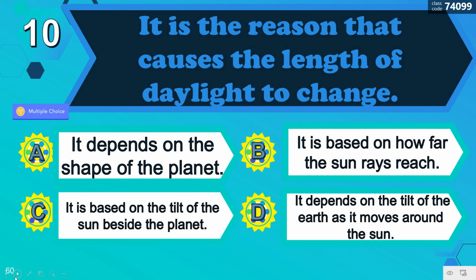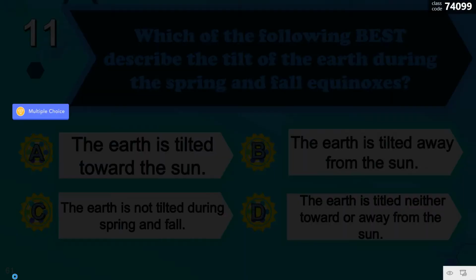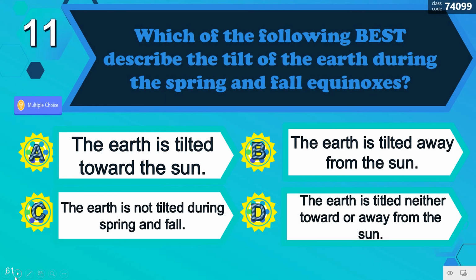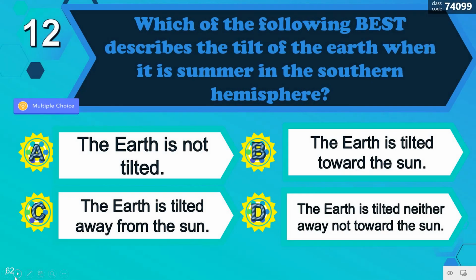It is the season that causes the length of daylight to change. Correct, letter D. It depends on the tilt of the Earth as it moves around the sun. Which of the following best describes the tilt of the Earth during the spring and fall equinoxes? The Earth is tilted neither toward nor away from the sun, letter D. Which of the following best describes the tilt of the Earth when it is summer in the Southern Hemisphere? Correct. The Earth is tilted away from the sun, letter C.